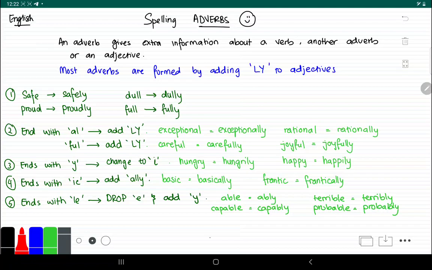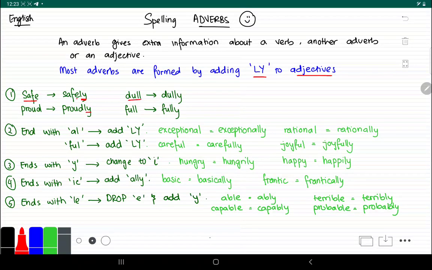However, it's good to note that most adverbs are formed by adding ly to adjectives. So here we'll be going through the rules of adding ly to different adjectives, right? So first, if we have the word safe, if you note, we just add ly and we keep the e. If we have proud, we just add ly and it becomes proudly.